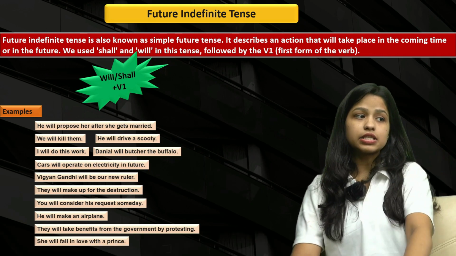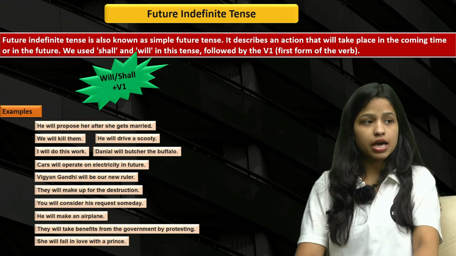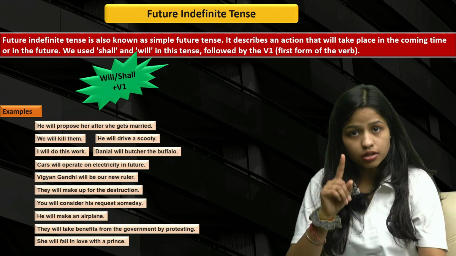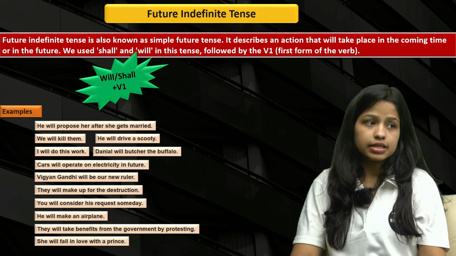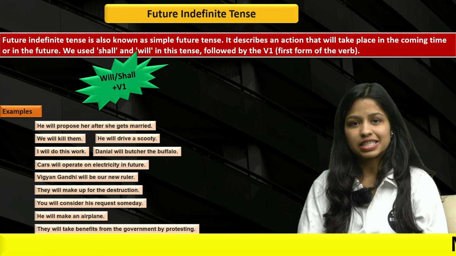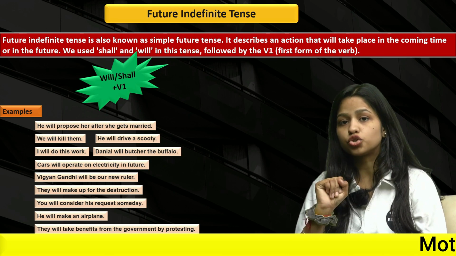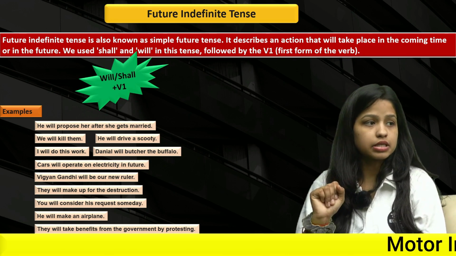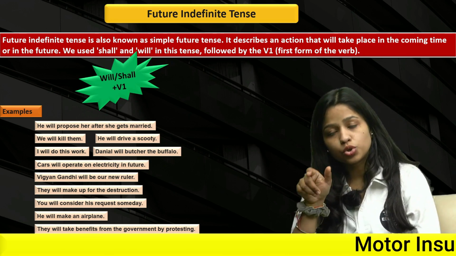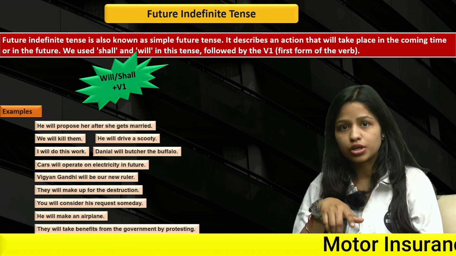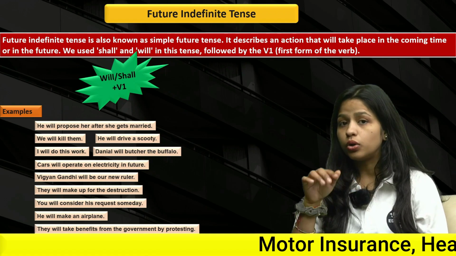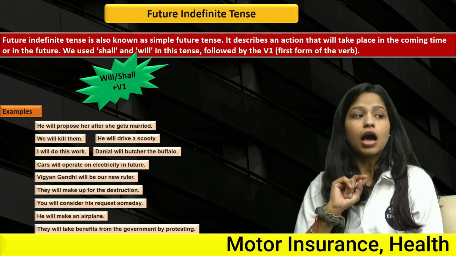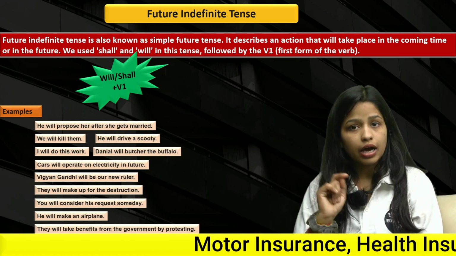Now in this sentence, two actions are happening, and the after and before thing we have studied from the past perfect tense. With that tense, you can see after she gets married, gets over here is showing you the present simple. But he will propose her, first we have used a future indefinite tense, right? Next up we have, we will kill them. Next up we have, I will do this work.